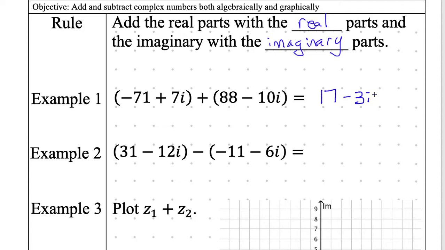I feel like making you explain it, though. 17. I'll give you a hint, Leo. 17 comes from these two numbers. Do you see how to get 17 from these two numbers? What do you mean by subtracting? Can you just explain a little bit more? You're almost there. Okay, Aurelio. So you subtract 71 from 88. Pow, you get 17. Done. Good. Same thing for 7 and negative 10.